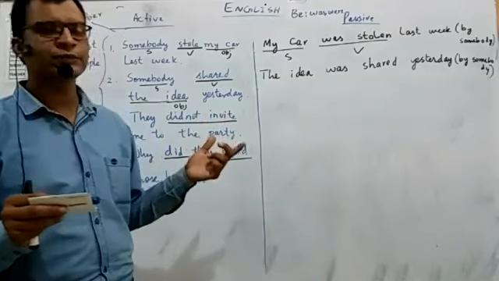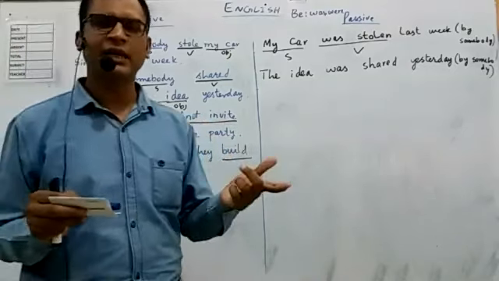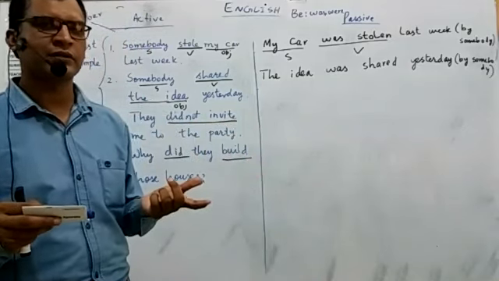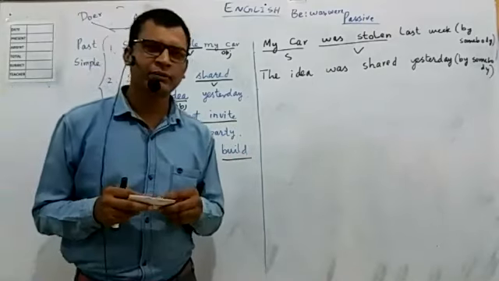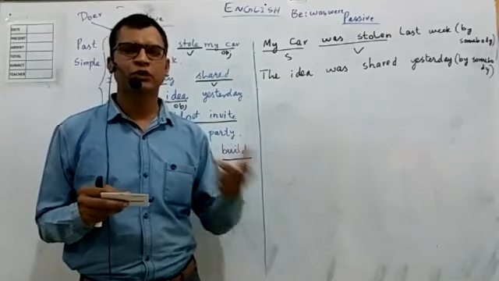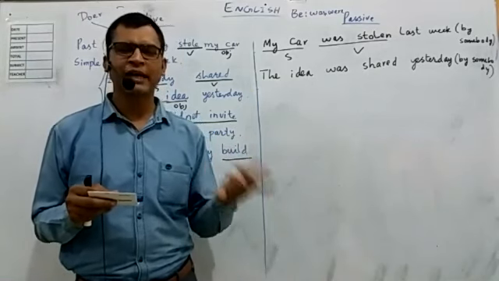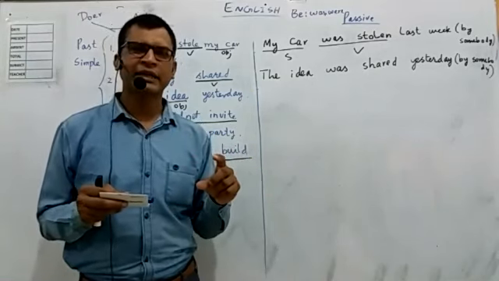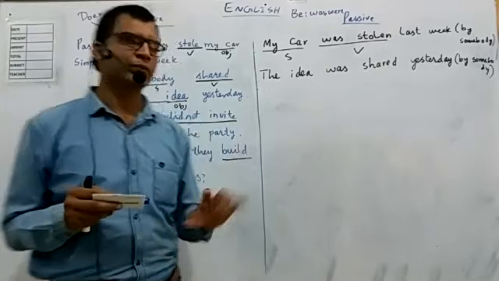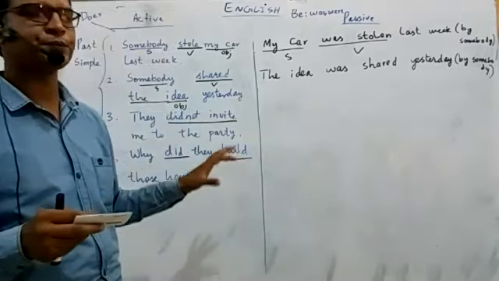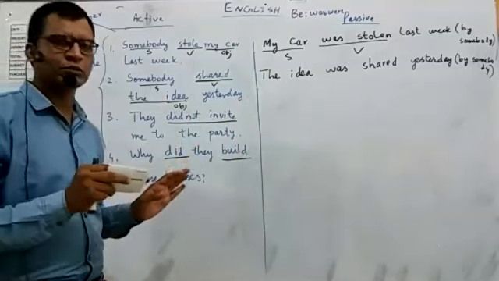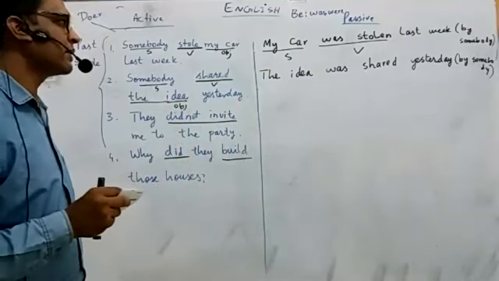And if it is future, will be done, for example, and third form, then it will be future passive. If it is a modal verb, may be done, could be done, should be done, would be done, can be done, might be done. So in that case, there will be may and be, and then third form of verb. We are coming to that as well. One by one, we'll be going to that so that it's easy to swallow one piece at a time.